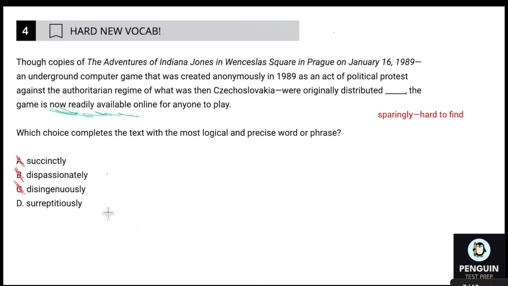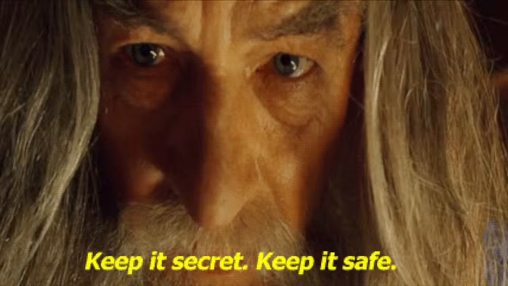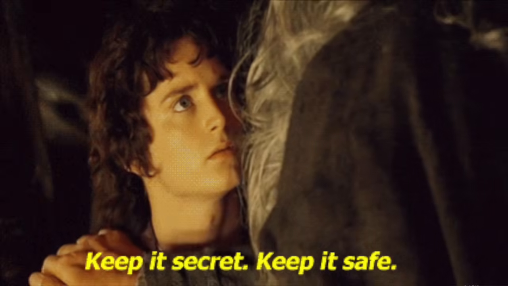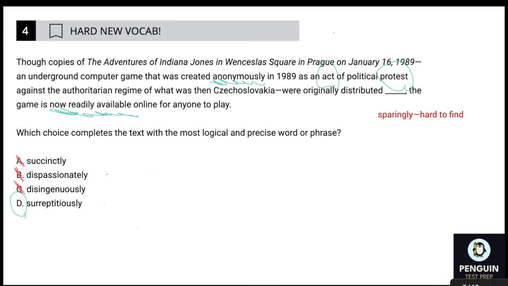It definitely doesn't mean sparingly, but it means secretly, and it would be hard to find if it were done secretly. It also lines up with the fact that it was created anonymously in an act of protest. So maybe they were trying to keep it a secret so they didn't get into trouble. Totally makes sense. But yeah, remember surreptitious as secretly, like if you're trying to hide something. In this case, maybe for a good reason.